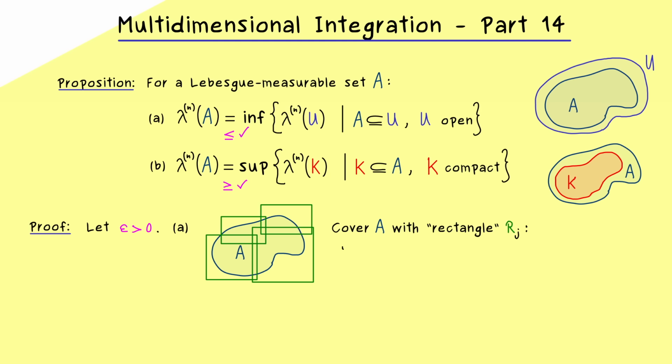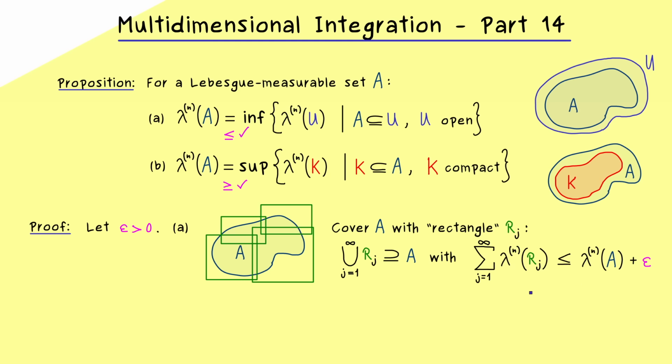So what we want to have here is that the countable union over these rectangles is a superset of A. However, most importantly, by the definition of the Lebesgue measure, we know that we can choose these rectangles in such a way that we are as close as we want to the measure of A. So more concretely, if we sum up the Lebesgue measures of the given rectangles, we are closer to the measure of A than our given epsilon. In other words, if we add epsilon to the measure of A, we are larger or equal than the sum of the rectangles. So if you don't remember this property, please check out part 13 again.